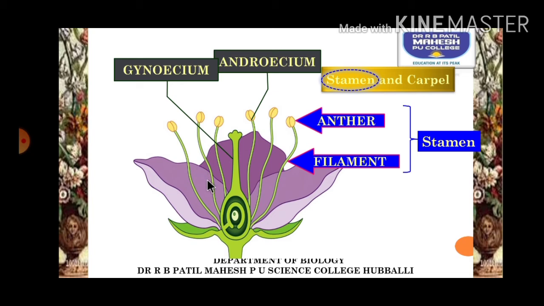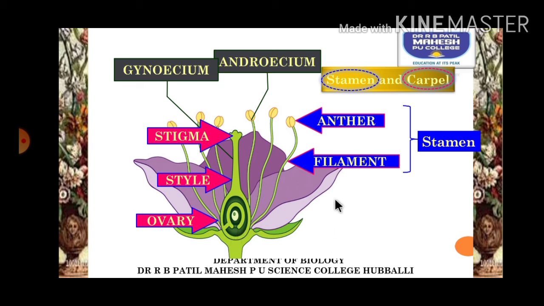So this is a carpel. A carpel, as we know, is made up of three parts: the upper region, which is called the stigma, usually an expanded structure; then the passage for the growth of the pollen tube, called the style; and the bulbous portion, called the ovary. So these three structures together make one carpel, and a group of carpels makes one gynoecium.